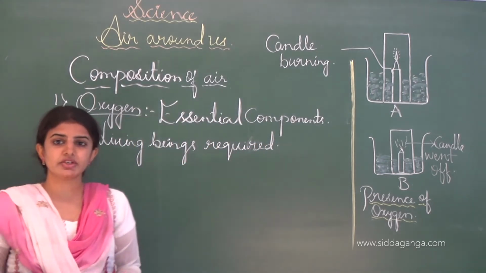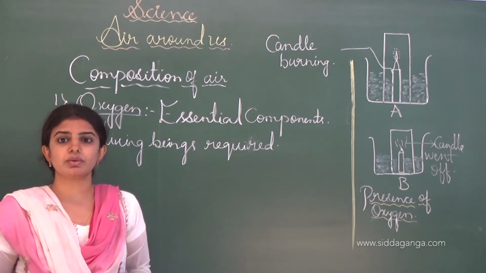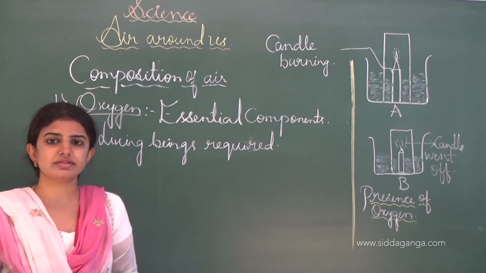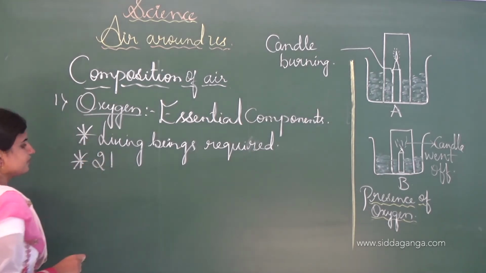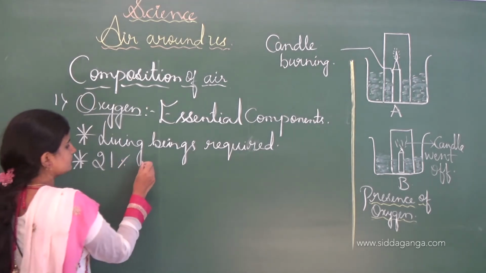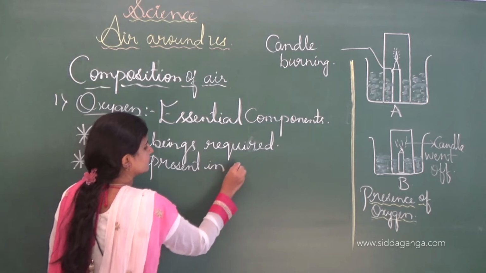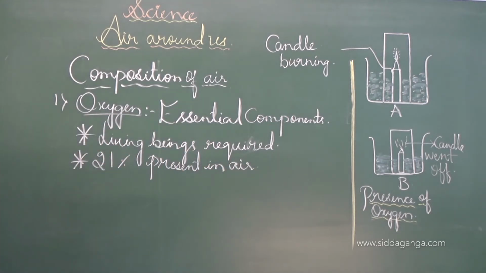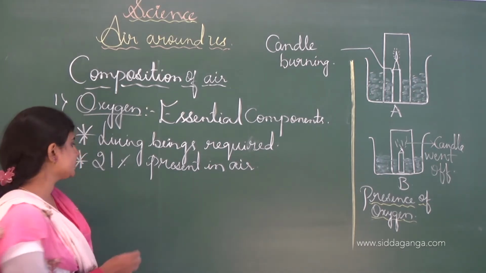Besides nitrogen, oxygen is also a major component of air. Compared to nitrogen, the quantity of oxygen is less, and nearly 21% of oxygen is present in the air. This is the usefulness of oxygen, and if no oxygen is present in the water, then no living beings will survive in the water.